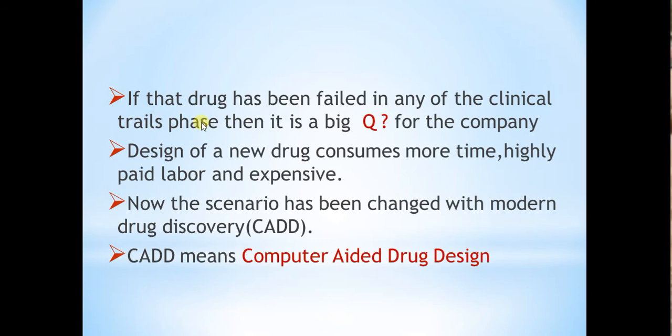Suppose in preclinical trials, phase 1 will be there, phase 2, phase 3, phase 4, like that 4 phases will be there. So in any of the phases, if they fail, then that is a big question mark for the company, because they have spent $1 million for designing one drug. So that's why it will become a big question mark for the company.